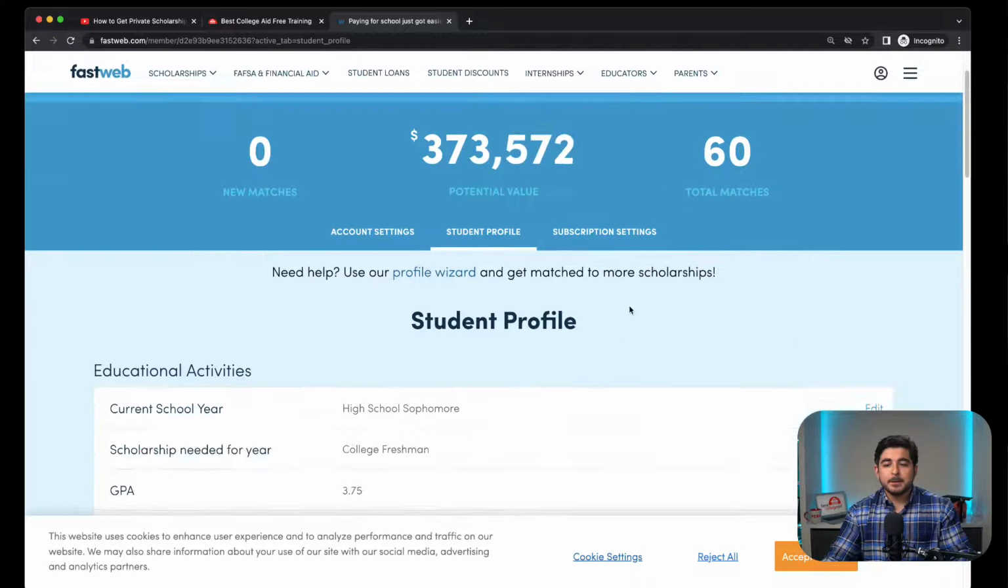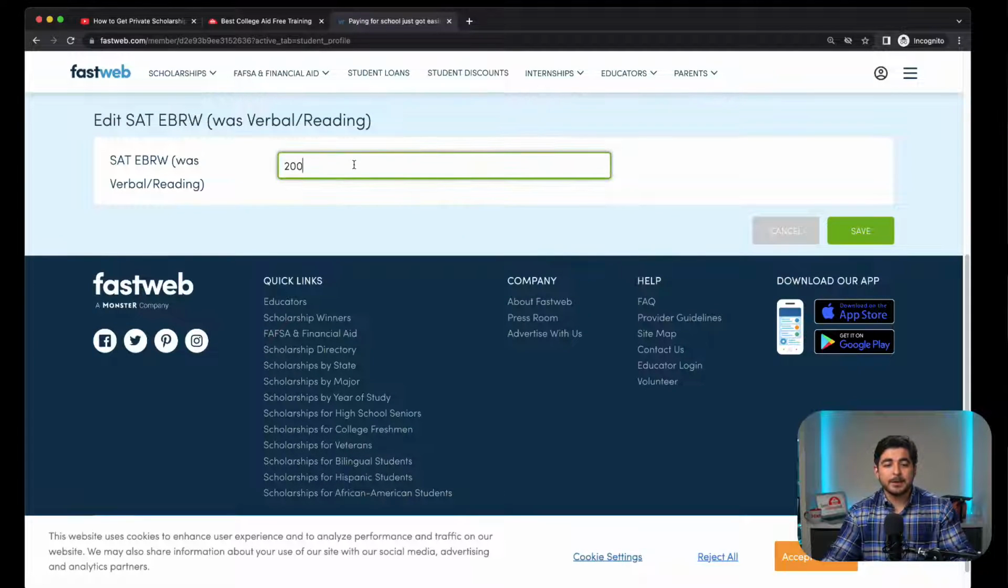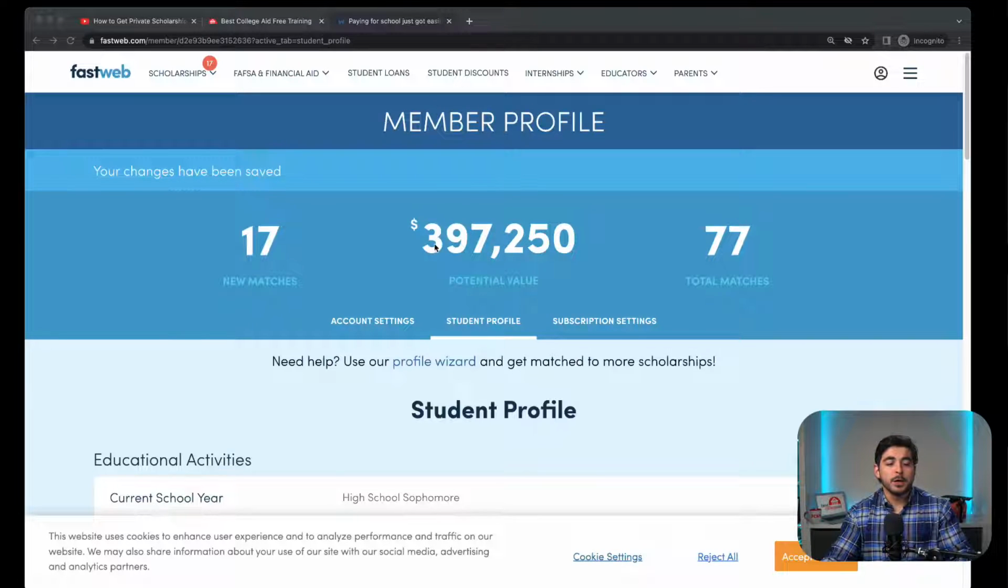All right. Still doesn't change much because there are many other categories that can affect this number. I also did the same thing for English. Instead of 200, let's do 590. And again, we're going to keep on filling this out. And as you can see, now we're starting to get new matches. 17 new matches. It went from $375,000 to $397,000. And now we have a total of 77 matches, right? Because the more statistics, and especially the higher that they are, the more eligibility we're going to have for different scholarships and different opportunities.